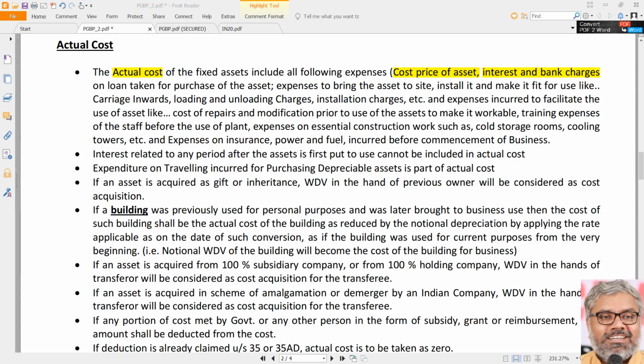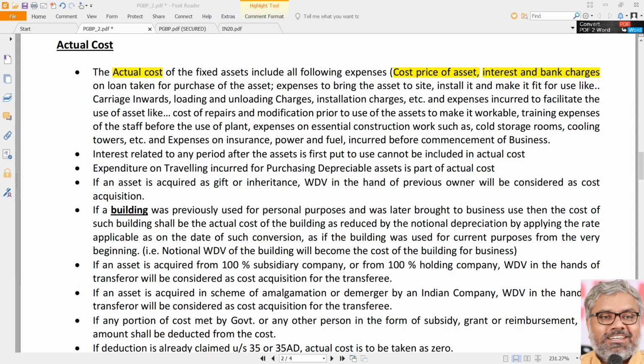Hence, that should be capitalized. Hence, that should be added to the cost of the asset. Post the installation, post the asset is put to use, it is a revenue expenditure. So, it will not come here. It will be naturally charged as any other normal expenditure, and of course is allowed as deduction separately. So, that is a point related to interest.